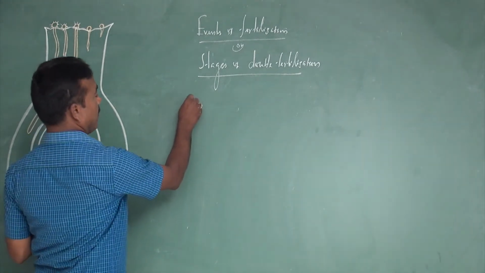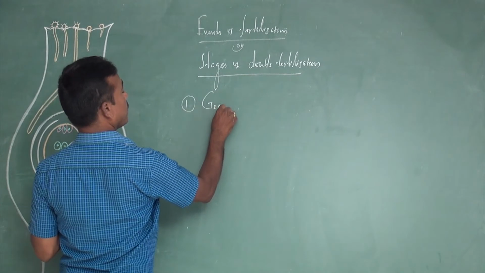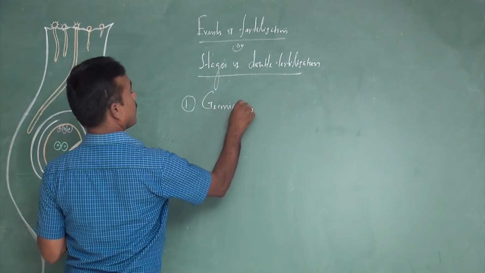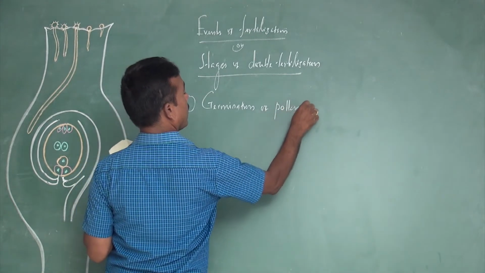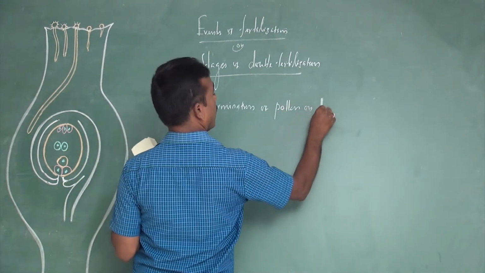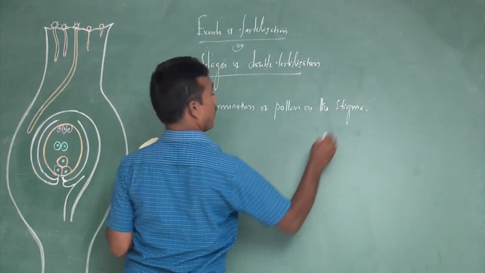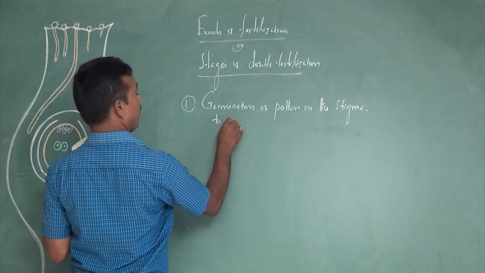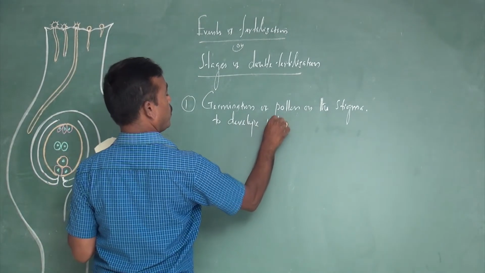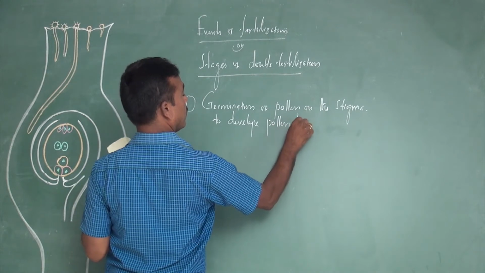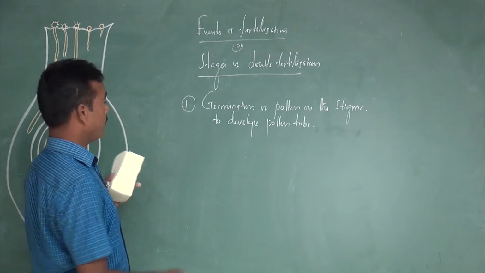The first event is germination of pollen on the stigma to develop the pollen tube. This is the first event of fertilization.